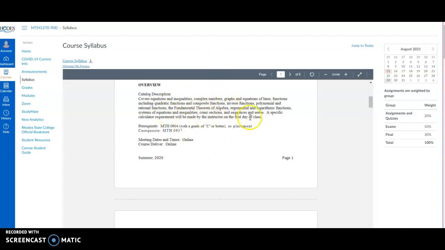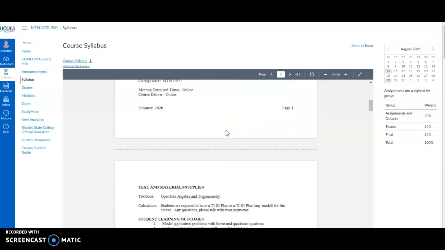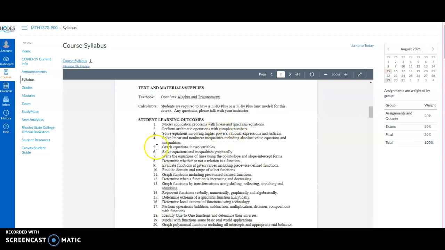Above that, this is the information that we're going to be covering in the course, okay? So you can read through that. For the course, what you need. We are going to be using the OpenStax Algebra and Trigonometry book, okay? If you want to buy a hard copy of the book, if you look on Amazon, you can find it. Otherwise, and I have this posted in the course, there's a link that you can have free access to the ebook. Okay, so you do not have to buy the book. It is available online for free.